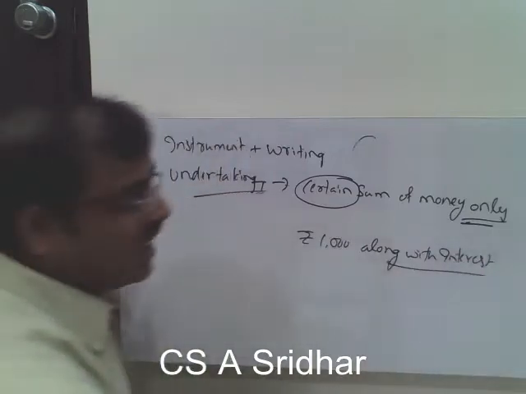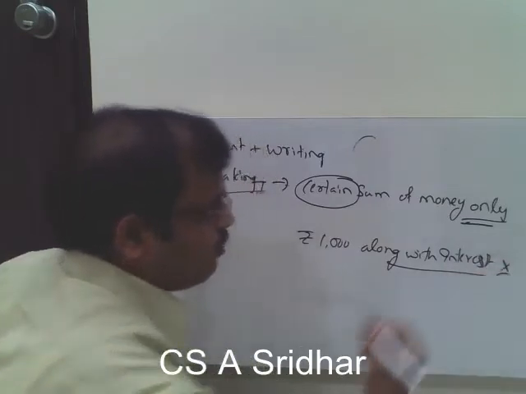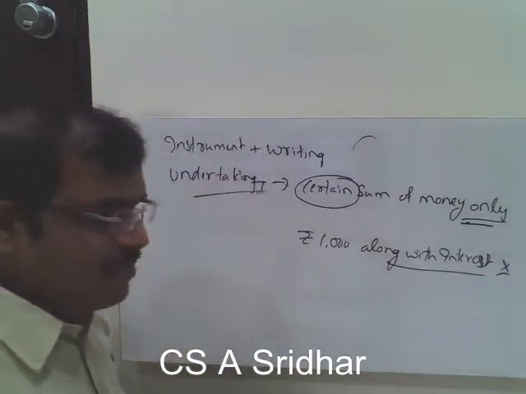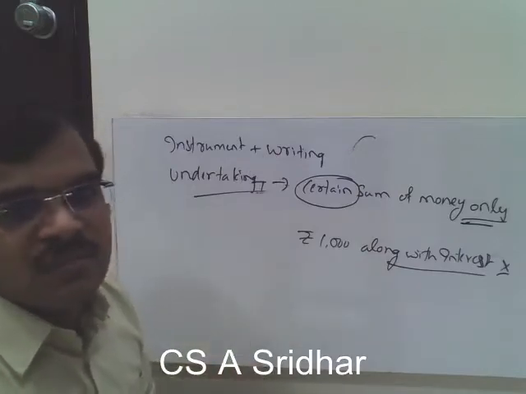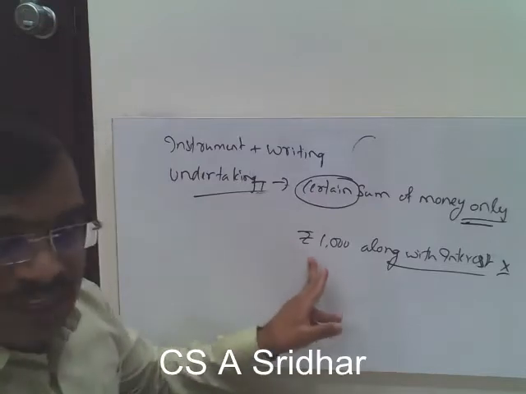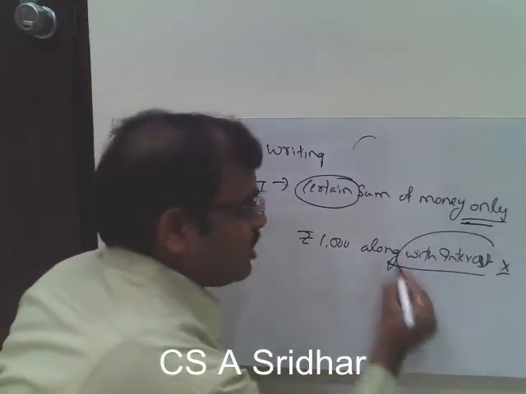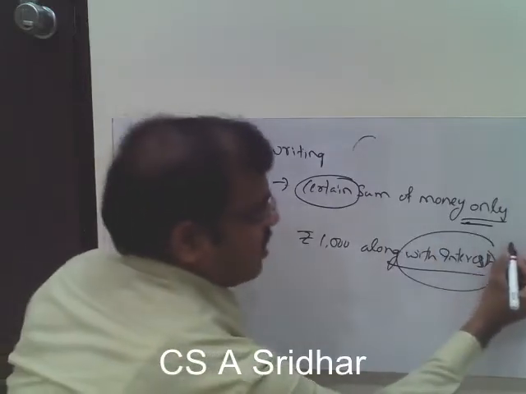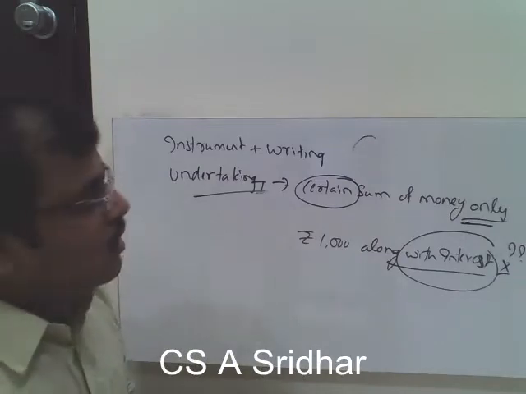Along with interest. Then this is not a proper promissory note. Why? Because when I am saying that along with the interest, how much amount I have to pay? That is not clear. So when I am saying that I promise to pay so and so amount along with the interest, that interest must be specific. If the interest is not specific, then that is not a promissory note.